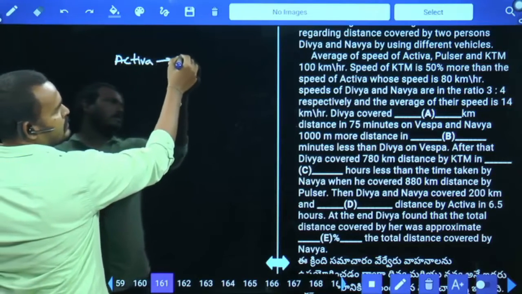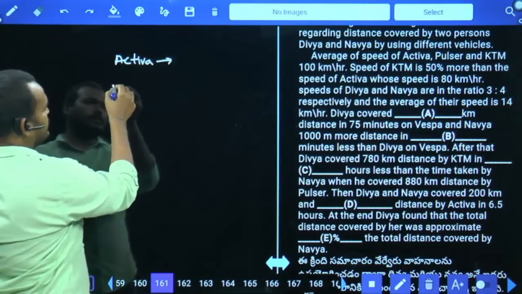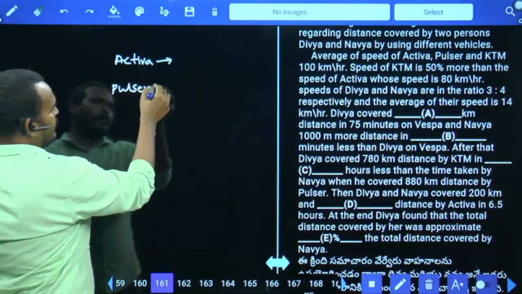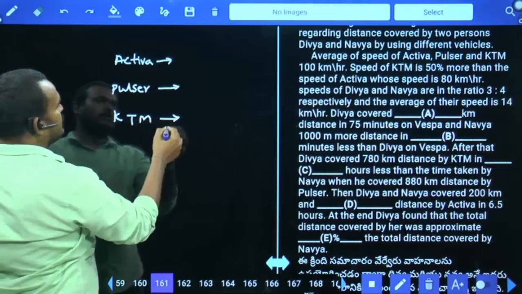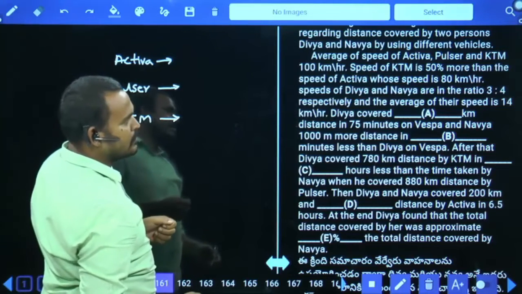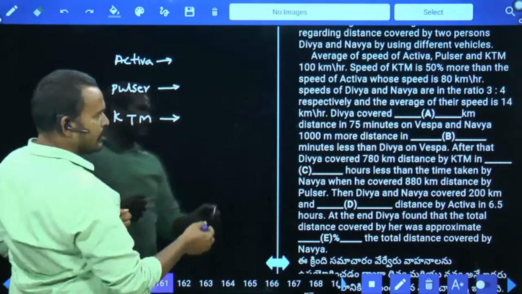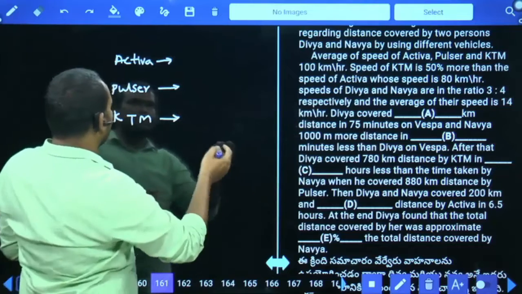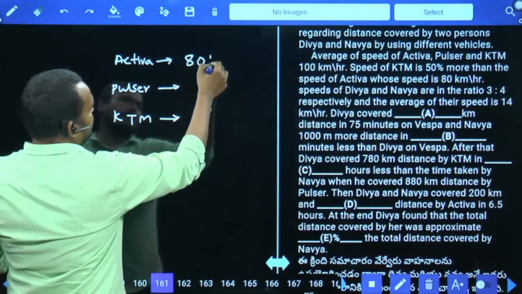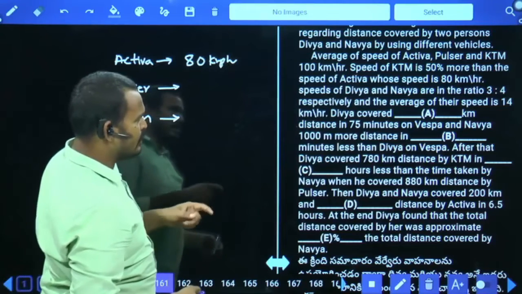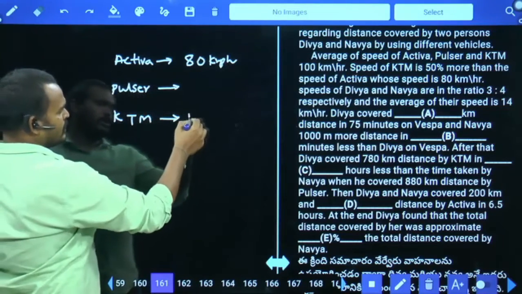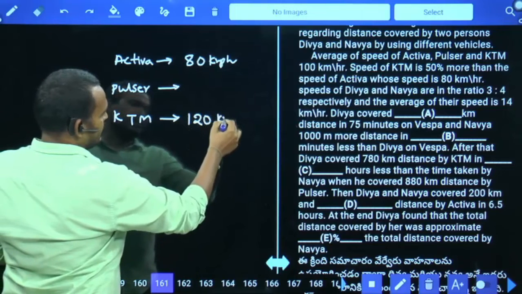Activa speed, Activa, Pulsar, and one more KTM. The speed of the KTM is 50% more than the speed of the Activa, whose speed is 80 km per hour. Then Activa speed is 80 km per hour. And one more, KTM speed compared to Activa speed is 50% more, means it will be 120 km per hour.